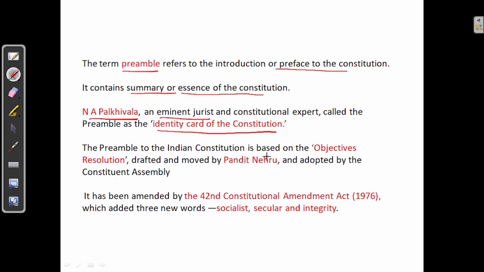Next, the preamble to the Indian Constitution is based on the Objectives Resolution, drafted and moved by Pandit Jawaharlal Nehru on January 22nd, 1947. Not 1949, it is 1947. The Objectives Resolution was adopted by the Constituent Assembly on January 22nd, 1947.